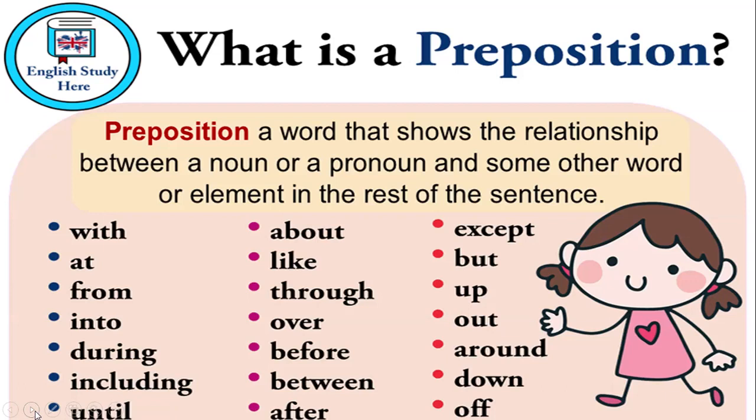Again, a preposition is a word that shows the relationship between a noun or a pronoun and some other word or element in the rest of the sentence. Here in front of you is a list of some of the prepositions: with, about, except, at, like, but, from, through, up, into, over, out, during, before, around, including, between, down, until, after, of.